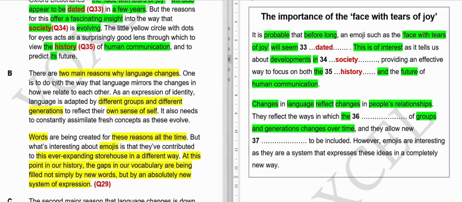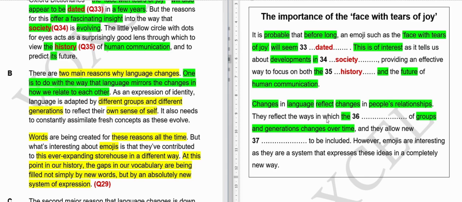So we will read from this beginning. Obviously there are two main reasons why language changes. One is to do with the way that language mirrors the changes in how we relate to each other. So here is the location of this particular word. Changes in language reflect changes in people's relationships, how we relate to each other.